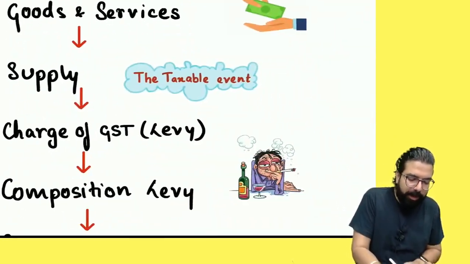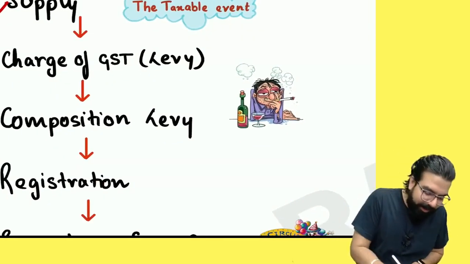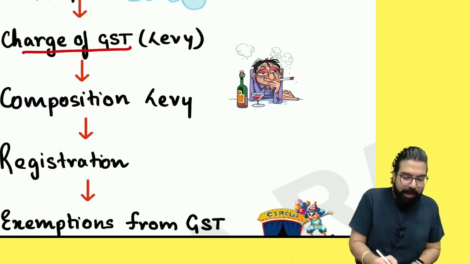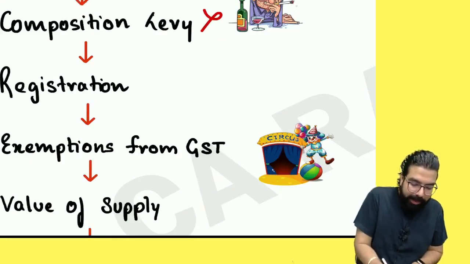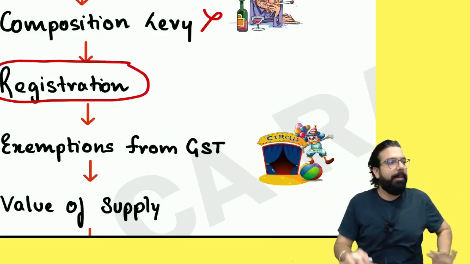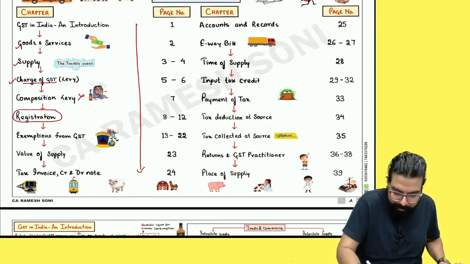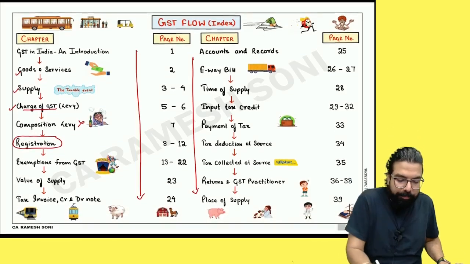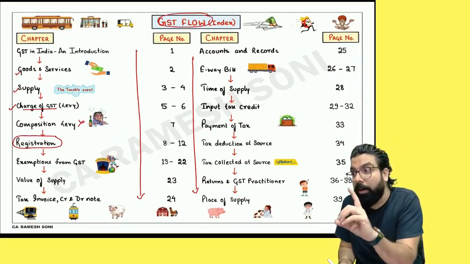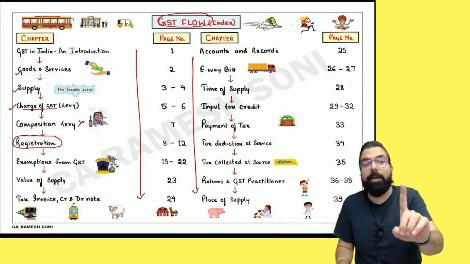First of all, we'll be learning goods and service. Then goods and service has to be supplied. GST will get charged; imposed means GST will get charged. Now, this one you leave it. Then you have to take registration. You have to collect and you have to pay. Are we clear, everyone? So this whole flow is what we follow when learning GST. I've written over here, GST flow. On the last day you will see that the whole GST we have learned is just one chapter, from the first chapter to the last chapter, actually one chapter only.